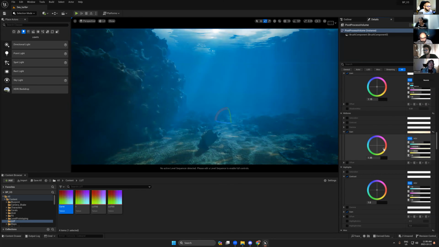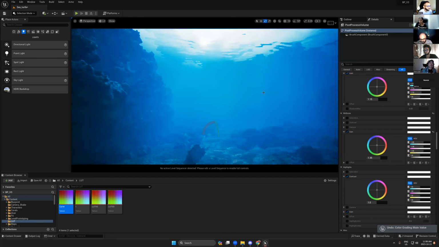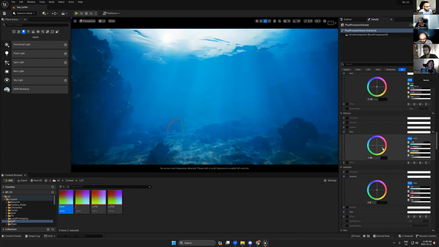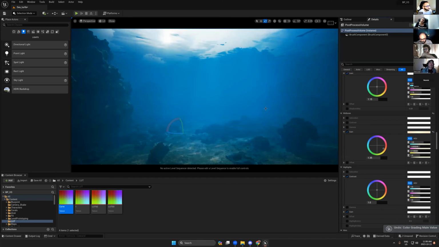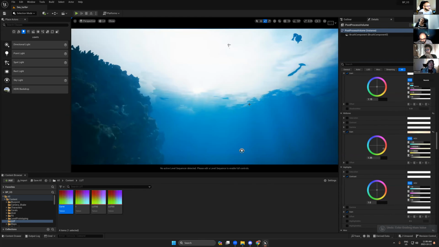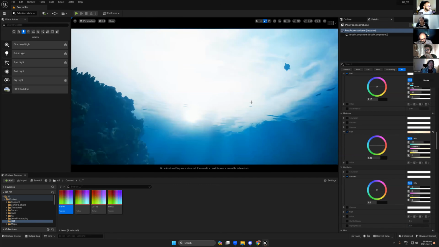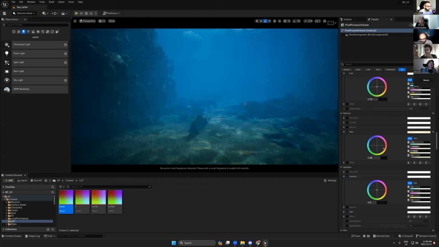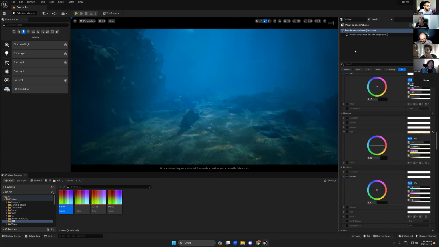Yeah, that's exactly what I'm looking for. So this one is more natural than these two blue. You see now we try to just bring the blue down. So this color is natural and it's close to real life. Okay, so we have this one.